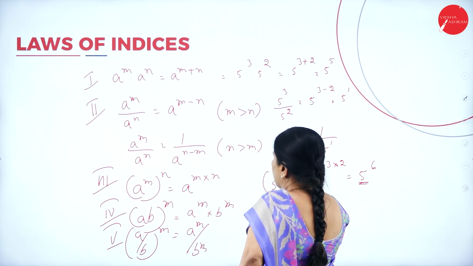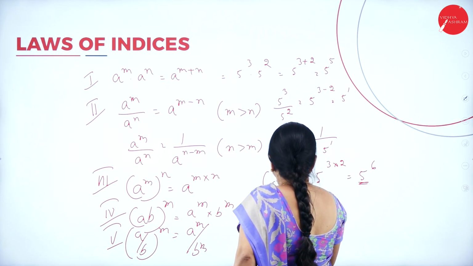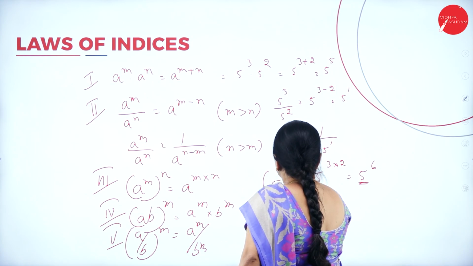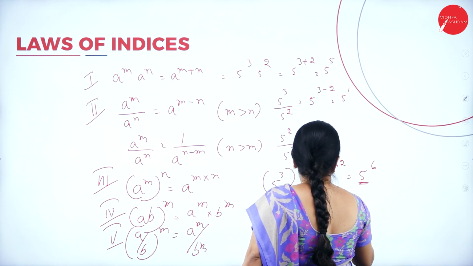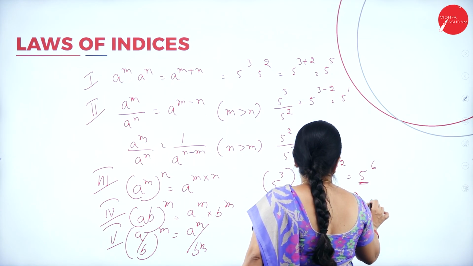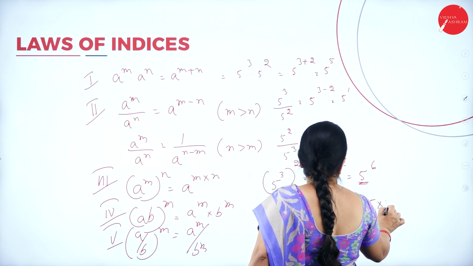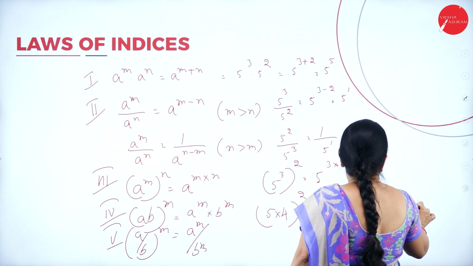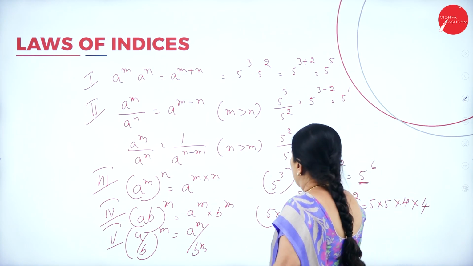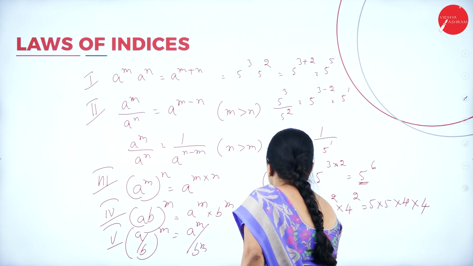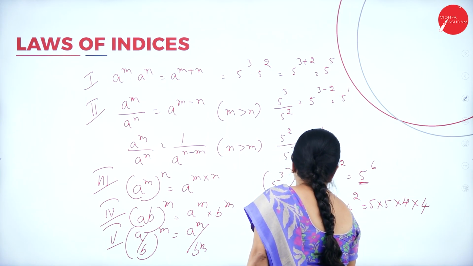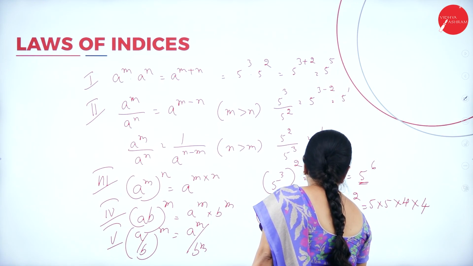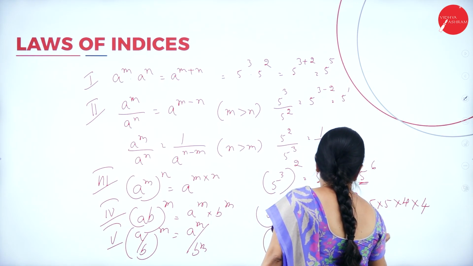Now, suppose I write 5 into 4 whole to the power of 2. This will be equal to 5 to the power of 2 into 4 to the power of 2. That will be equal to 5 into 5 into 4 into 4. Now, if I write 5 by 4 to the power of 2, it will be 5 to the power of 2 by 4 to the power of 2.